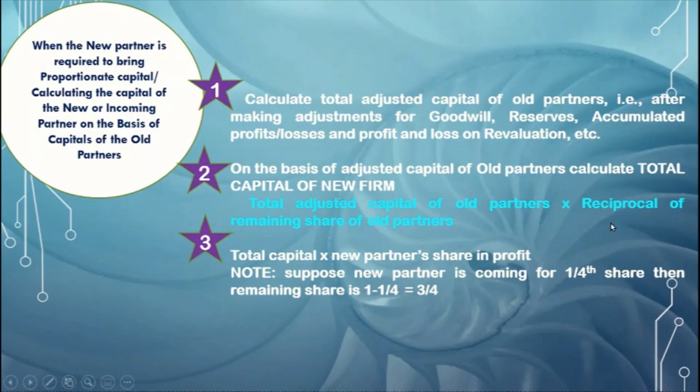When I say reciprocal of their share, we are only finding out the old partners' share. The next step: the total capital, multiplied by the new partner's share in the profit, gives the new partner's capital. I've given an example also of how to calculate the remaining share and how it will be shown.